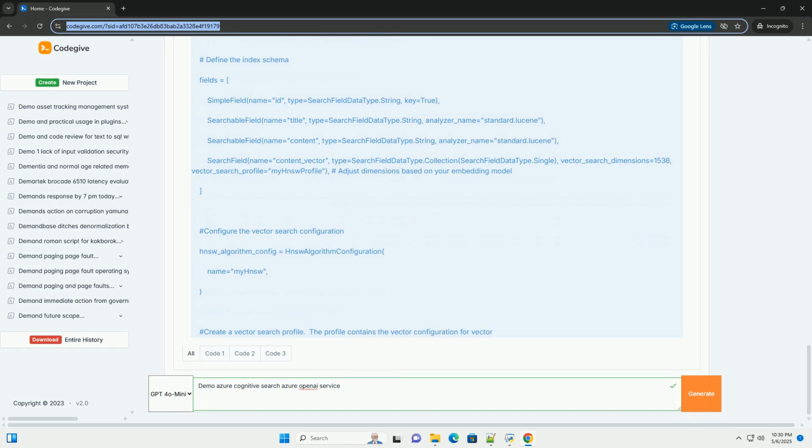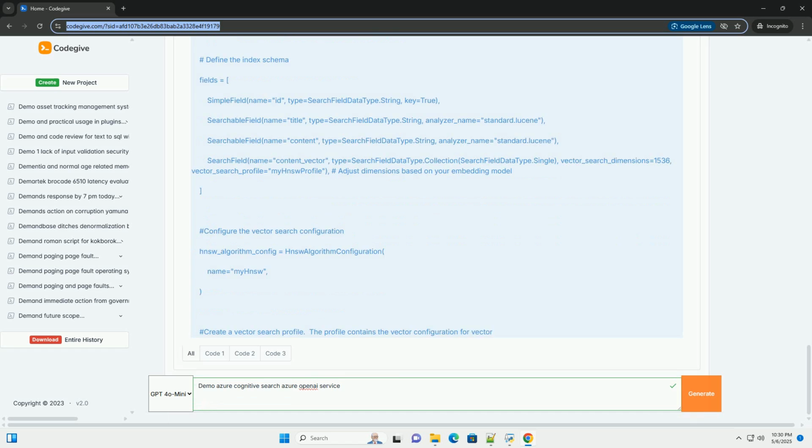Step 1. Install required Python libraries. Open your terminal or command prompt and run the following command to install the required libraries. Azure Search Documents, for interacting with the Azure Cognitive Search service. Azure Core, the Azure client library. openai, for interacting with the Azure OpenAI service. tiktoken, for token counting in OpenAI prompts. python-dotenv, for managing your secrets.